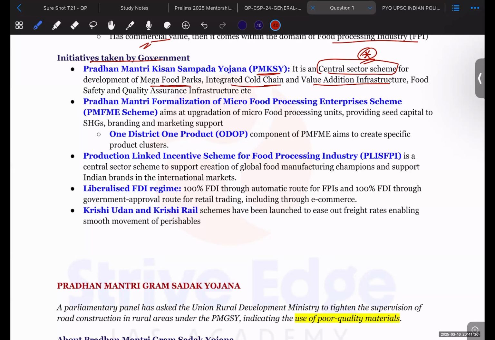There is another scheme also, the Pradhan Mantri Formalisation of Micro Food Processing Enterprises. There are many food processing industries which have not been formalized and work in the informal space, not recognized by the government of India. In order to formalize those sectors, the government has launched this scheme. It leads to formal recognition of the workers as well as the products being produced by those companies.